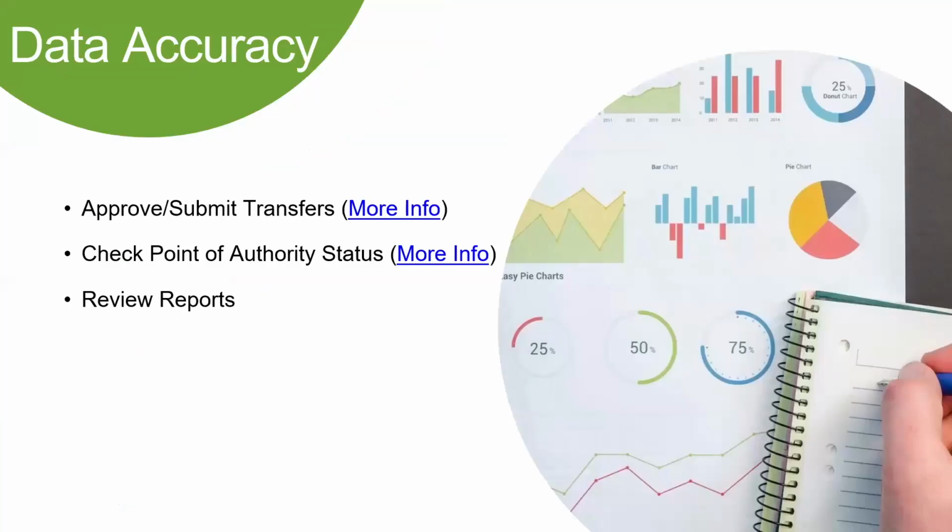Data accuracy. You're going to want to make sure everything for your students, for your transfers, for your point of authority, everything is correct. So you do see there is a hyperlink next to the transfers and point of authority there, and that will take you right to our page that has more information.